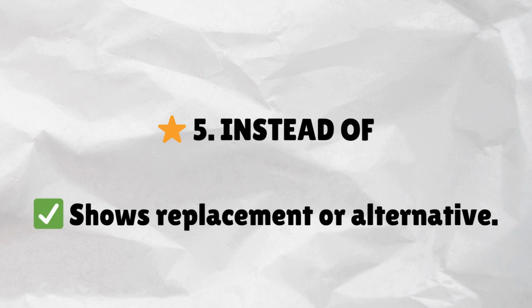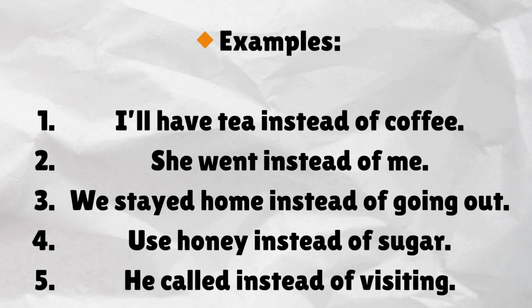Instead of. Shows replacement or alternative. Examples. I'll have tea instead of coffee. She went instead of me. We stayed home instead of going out. Use honey instead of sugar. He called instead of visiting.